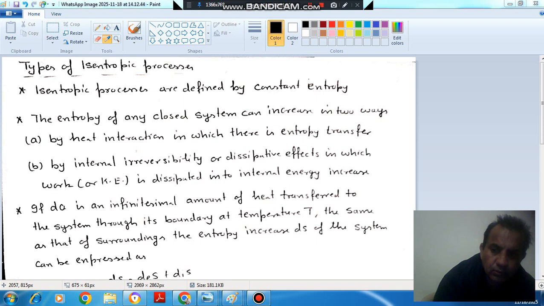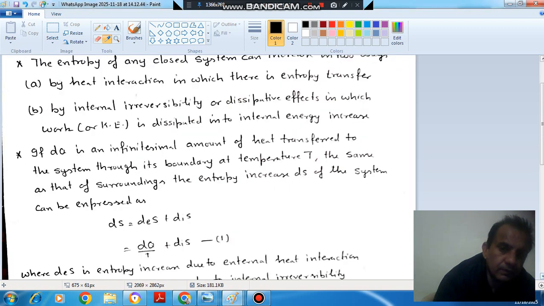Suppose dQ is the small amount of heat transfer that takes place at temperature T. Then entropy increases by dS. dS is the summation of entropy increase due to external effect plus entropy increase due to internal effect. So d_eS is equal to dQ by T, that is due to heat transfer, and this is your internal effect d_iS.